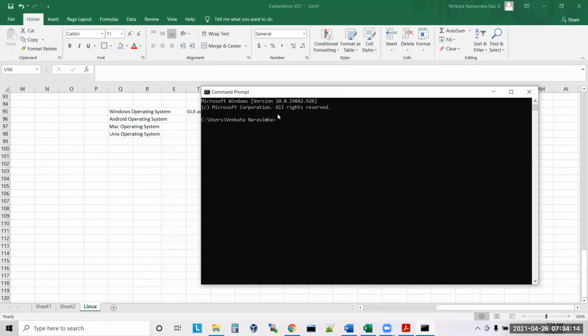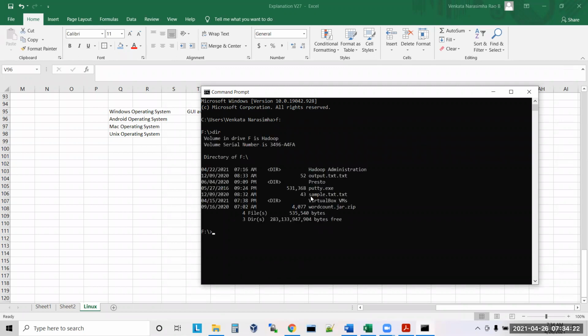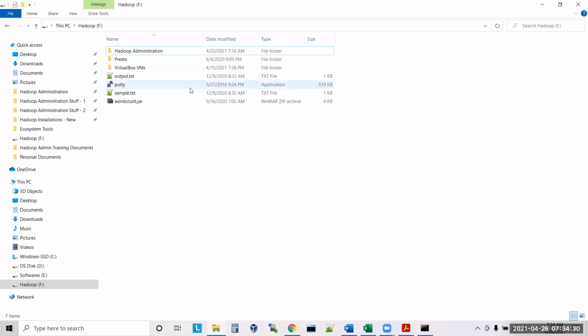Yeah. So now I will say F colon. Now I'm in F colon, which means I'm in the F drive. Now if I type dir, it is showing the same thing: Hadoop administration, output.txt, presto putty.txt, sample.txt. Is it correct or not, guys? Yes.